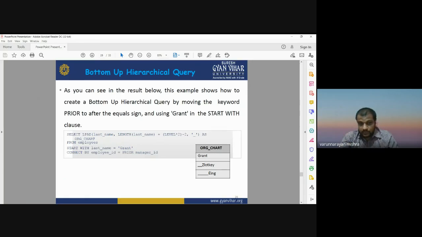In that, the person working at the lower position in the company is at the top of the table, and the person having the higher post will be shown at the bottom, at the last position in that table. So you can have both kinds of query, top to bottom or bottom to up, depending on your requirement. You can apply top to bottom and bottom to up query operations depending upon your query.